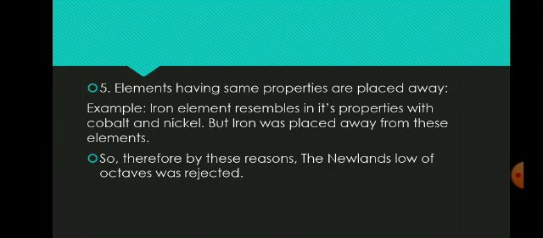So, therefore, by these reasons, the Newlands law of octaves was rejected. By these restrictions, the Newlands law of octaves was rejected or failed.